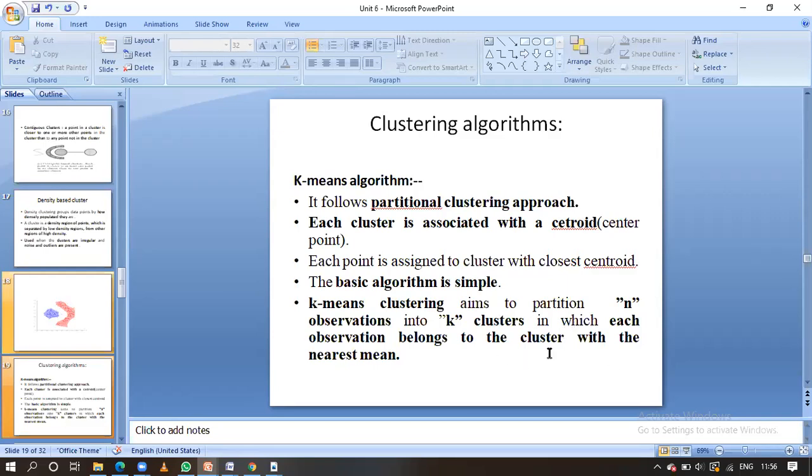Previously I told you, guys, how we form a cluster: it is the nearest to the mean. First we take one mean, and any object that is nearer to that particular mean, we form into a cluster. Understand these points, guys. Simple. The main principle we use is the partitional clustering approach, which means we partition the overall data objects. How we partition is based on nearness to the mean.